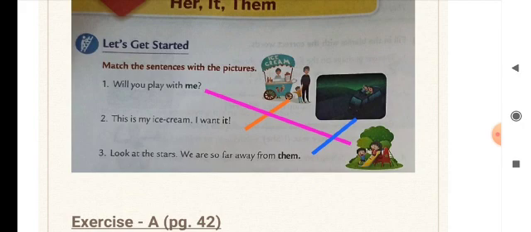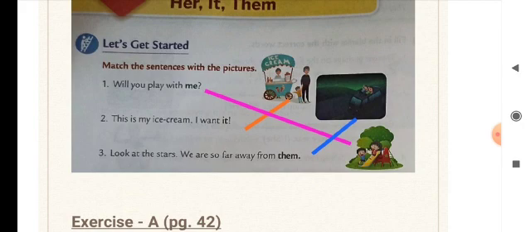So you see some pictures given here, and you can very well now relate them to the sentences being written here. Number 1, will you play with me? Which picture in this exercise tells us that someone is asking to play? So that is the last picture, that is the third picture, which matches with the first question.